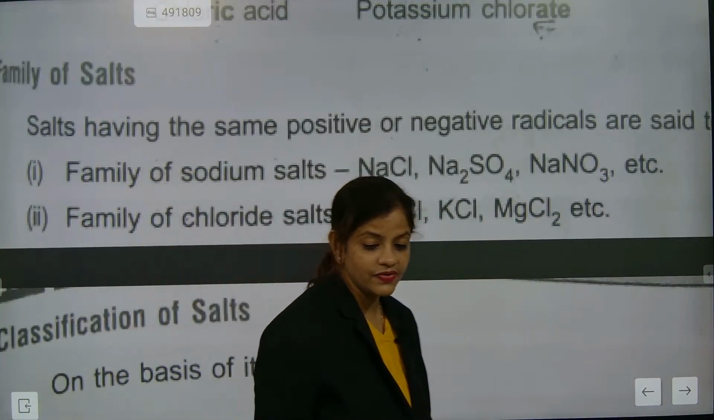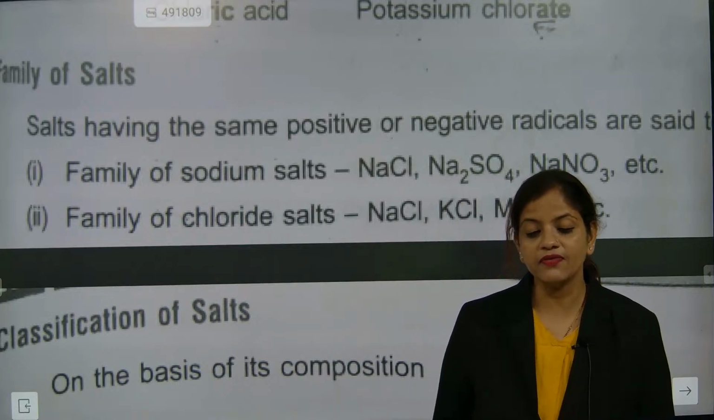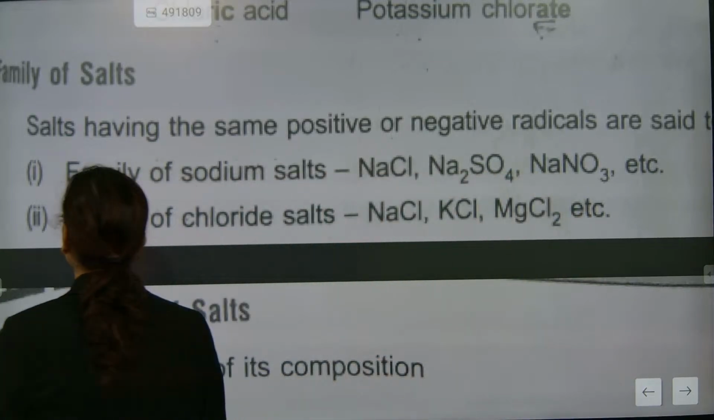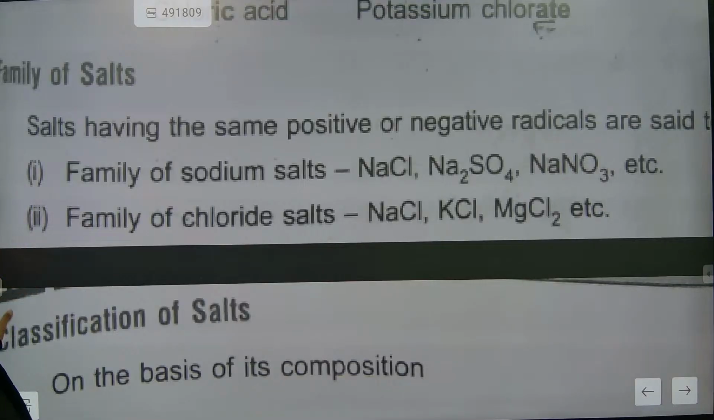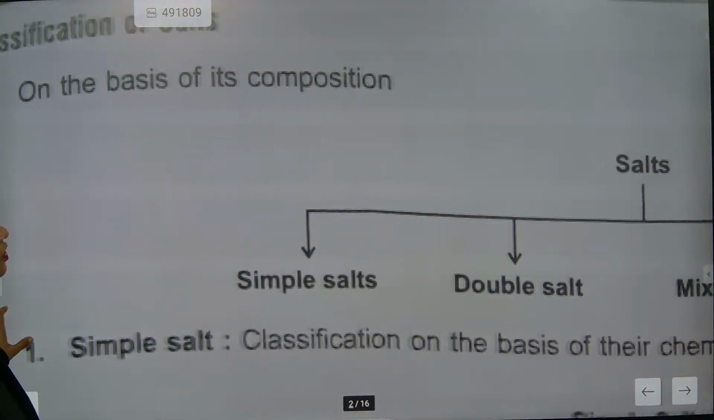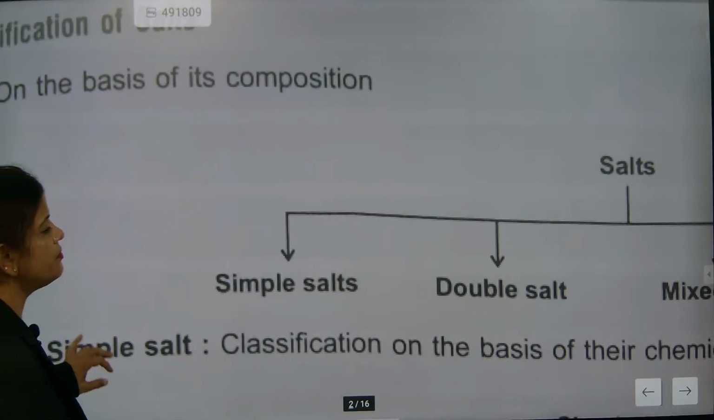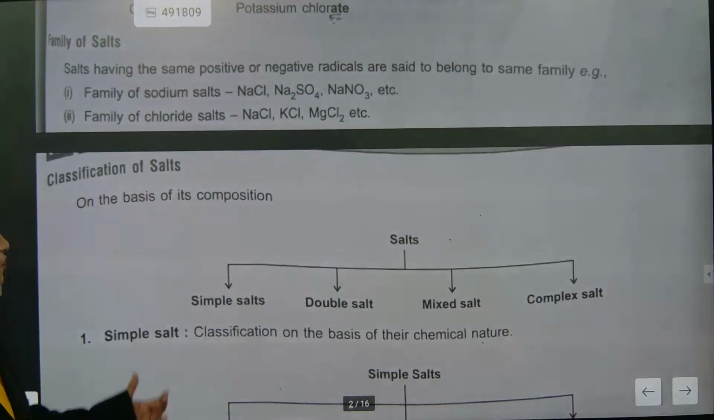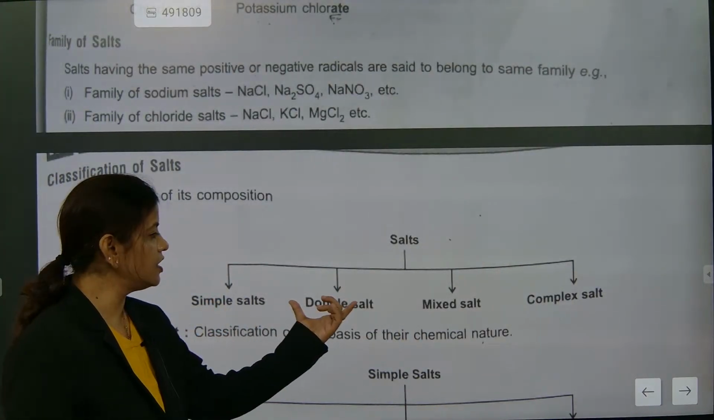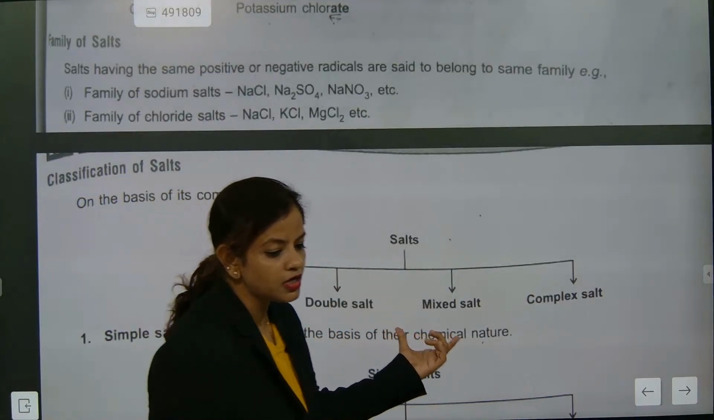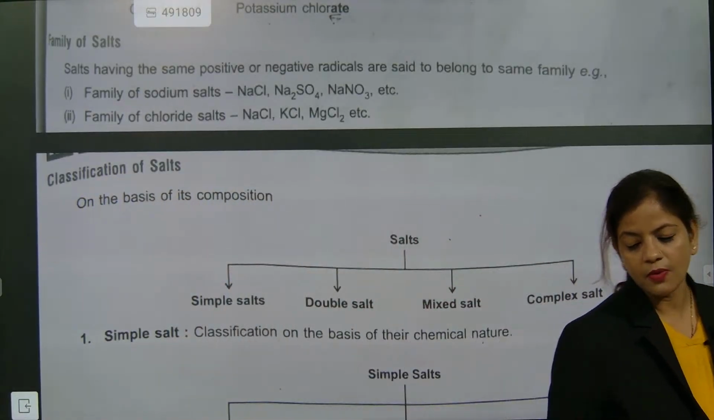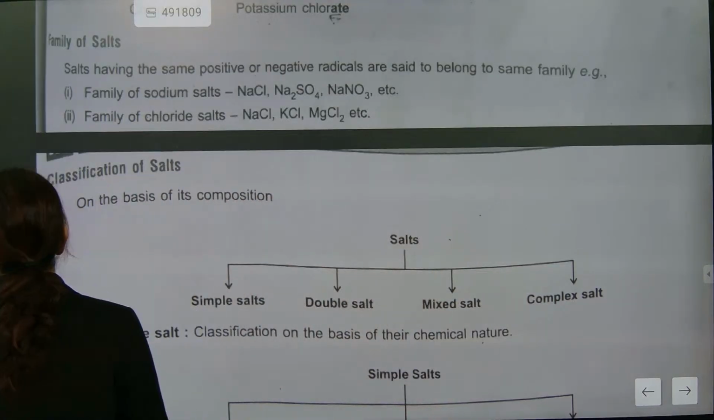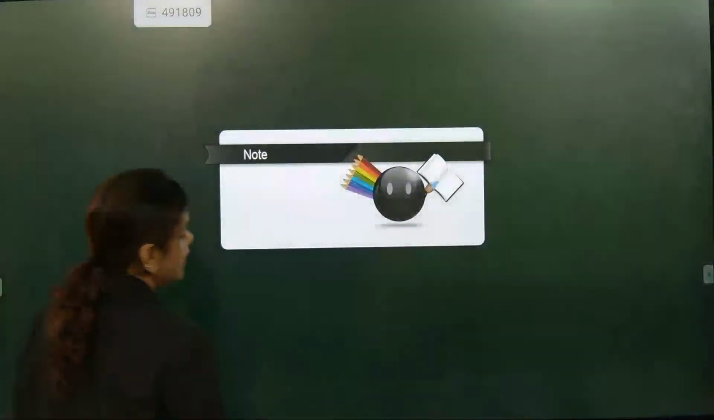Understand one thing: when somebody asks you about classification of salt, salt can be classified into four types. Understood? I am going to classify the salt: simple salt, double salt, mixed salt, and complex salt. So four types of salts are there. How many types of salts are there? Simple salt, double salt, mixed salt, and complex salt.